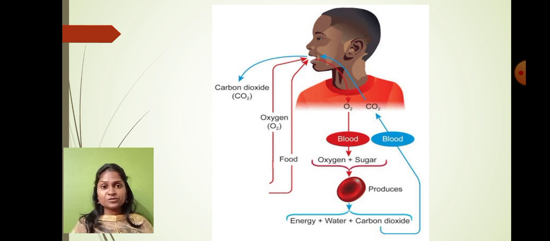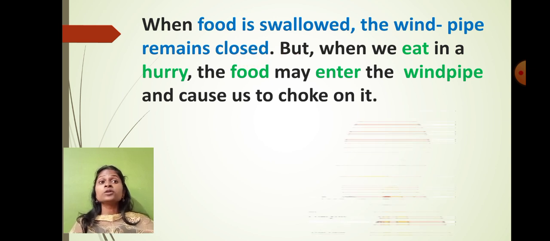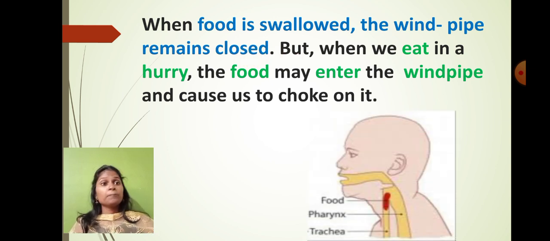So what have we learned today, students? We have learned that we should not eat food material fast. We shouldn't eat in a hurry, because when food is swallowed, the windpipe remains closed. But when we eat in a hurry, the food might enter inside the windpipe, and this causes choking. So that's why we shouldn't talk even while eating, one thing at a time.